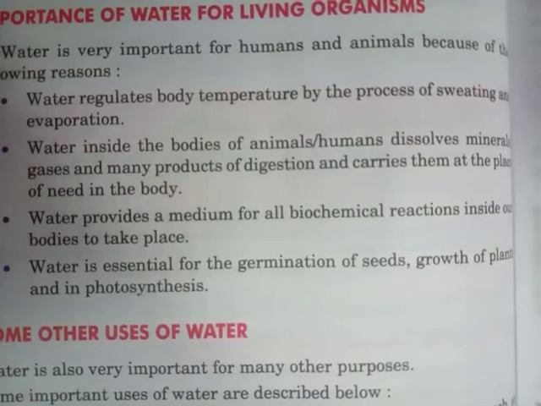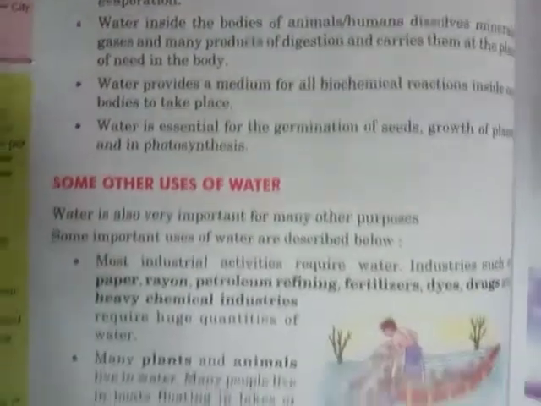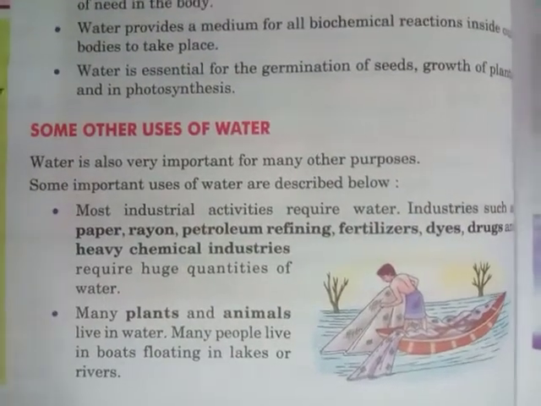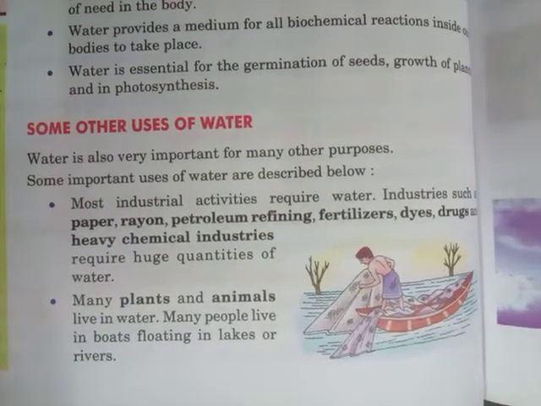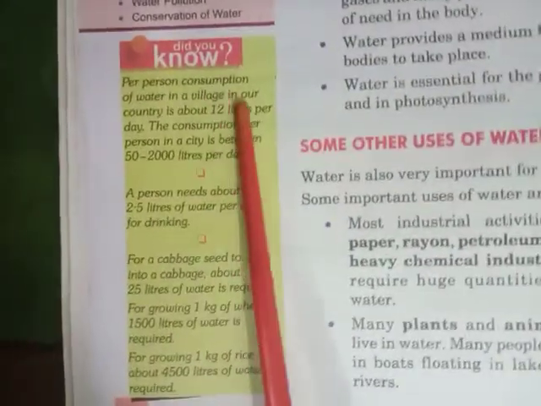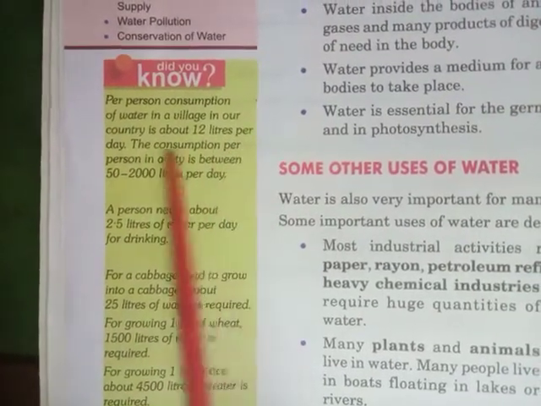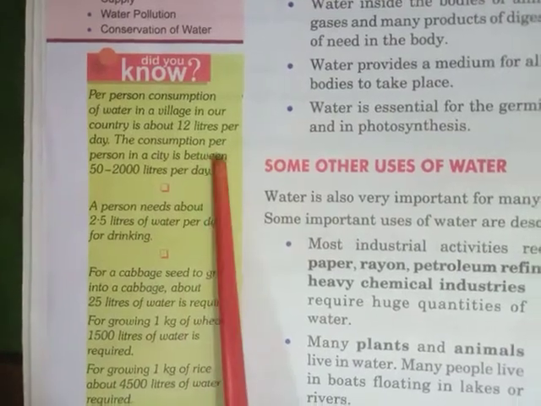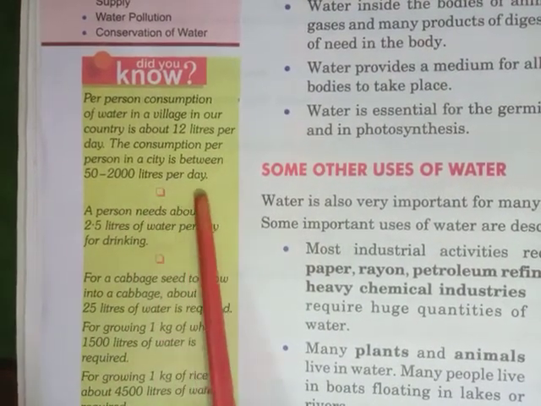Now next, some other uses of water. Before explaining these points, you should know some important points given in your book. Did you know? Per person consumption of water in a village in our country is about 12 liters per day. The consumption per person in a city is between 50 to 2000 liters per day.